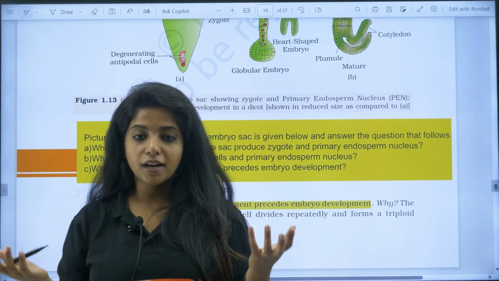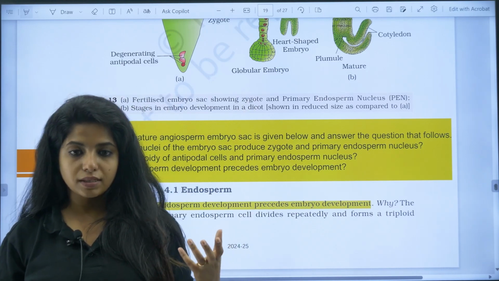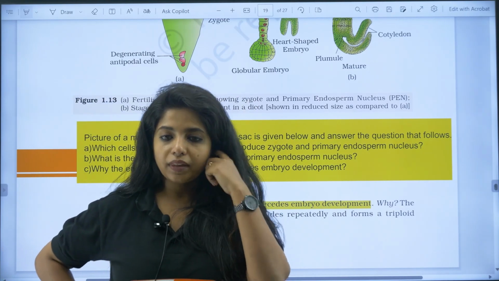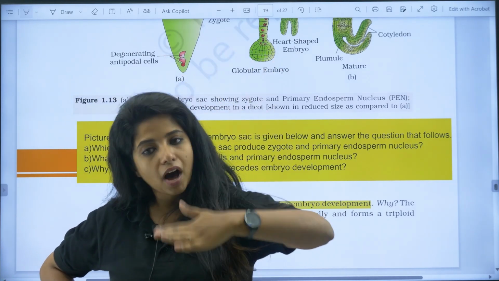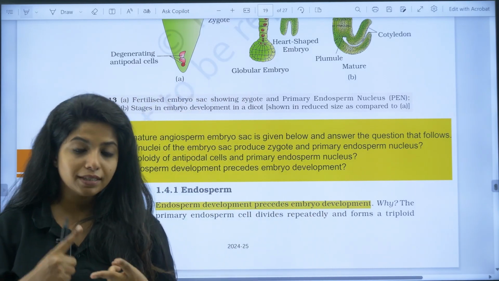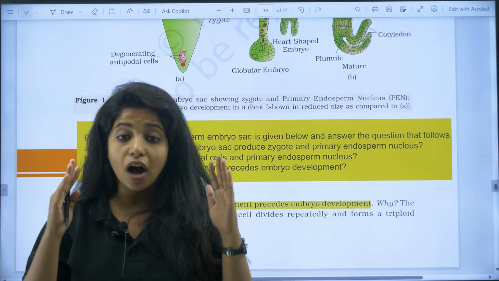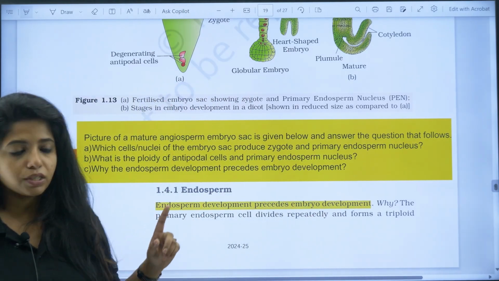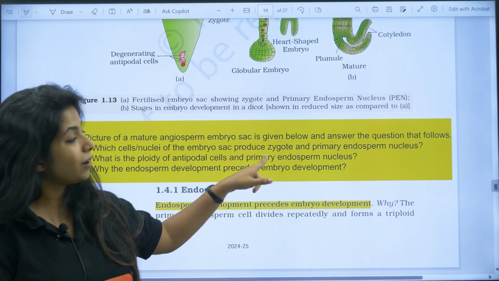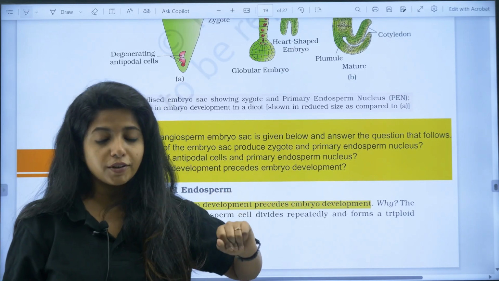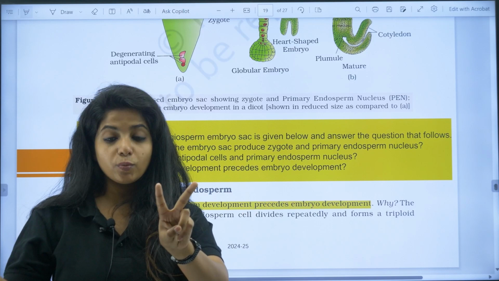Together they come and make double the number of chromosomes which was there initially in the parent, right? So everything that is there in the embryo sac will have half the number of chromosomes. So antipodal cells, synergids, egg cell, everything have half the number of chromosomes, that is haploid, that is the ploidy. Primary endosperm nucleus is formed when there are 2 nuclei and there is 1 more nucleus.